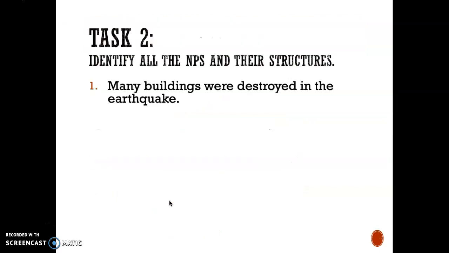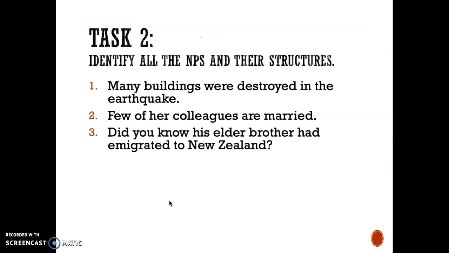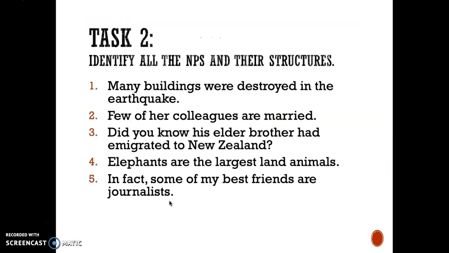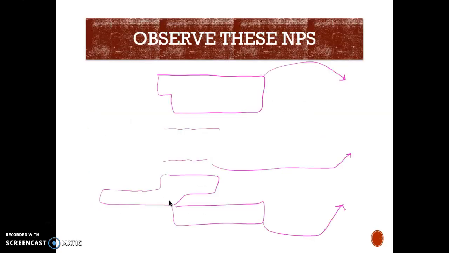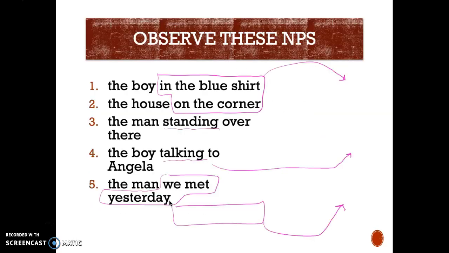All right. Task 2, I'd like you to identify all the noun phrases and of course analyze their structures, right? Pretty much like what you did in the first task. Now observe this NP. So we can actually enlarge or expand a noun phrase or the head noun, not only before the noun like what we've seen previously.